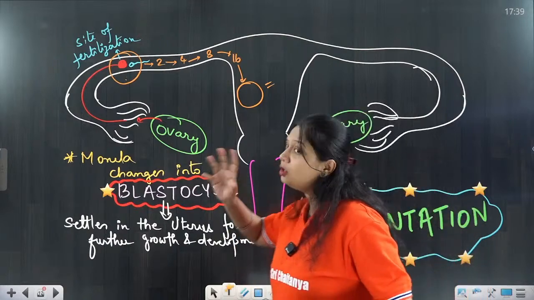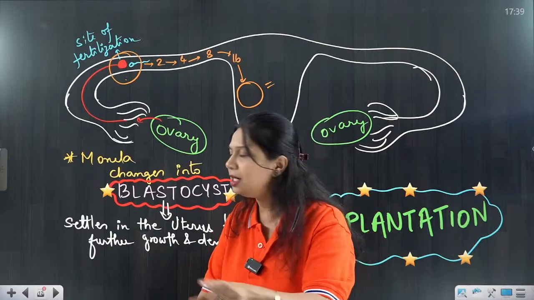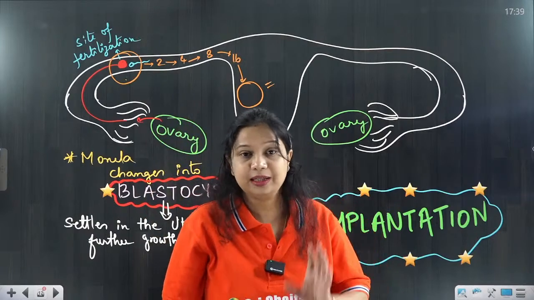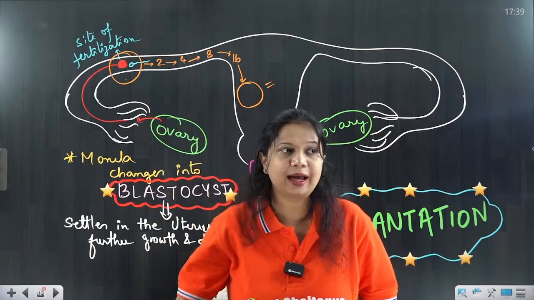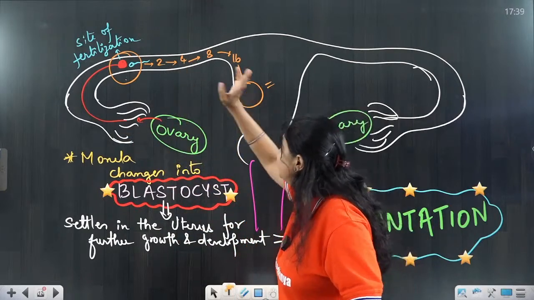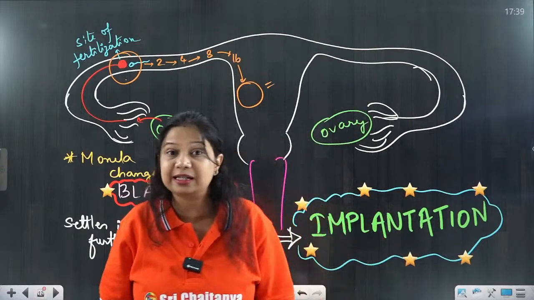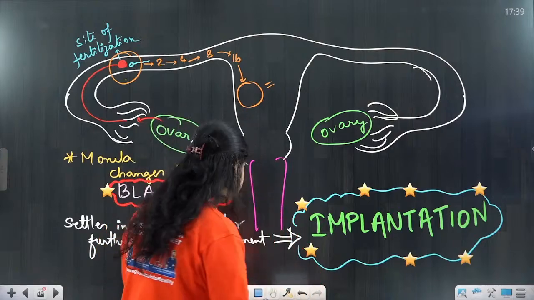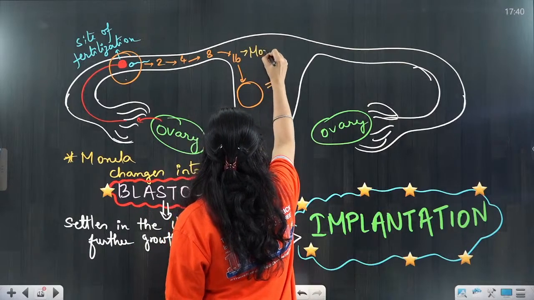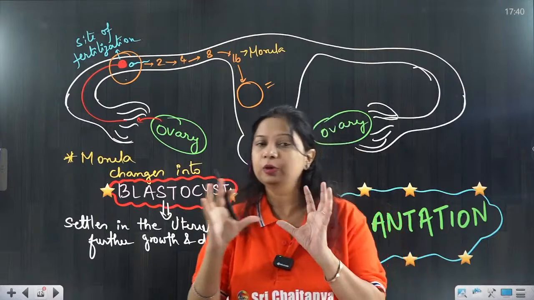Now the zygote undergoes a different type of cell division called cleavage, as a result of which first two-celled blastomeres will be formed. These daughter cells are called blastomeres and this is called the 2-cell stage, 4-cell stage, which further divides to form the 8-cell stage, which further divides to form the 8 to 16 cell stage. Now this 8 to 16 cell stage is called morula, and morula enters the uterine cavity.